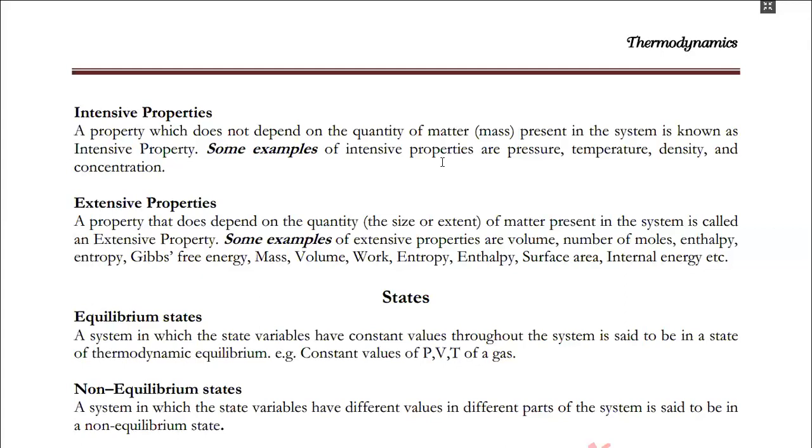For example, one of the properties is volume. Volume is an extensive property. So if we add 50 ml water with another 50 ml water, then the total volume becomes 100 ml. In the same way, if we add 3 mole with 2 mole, it becomes 5 mole.